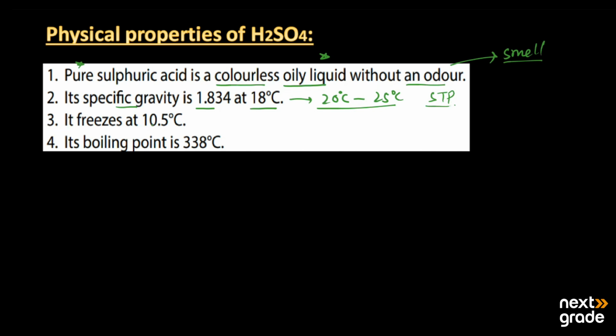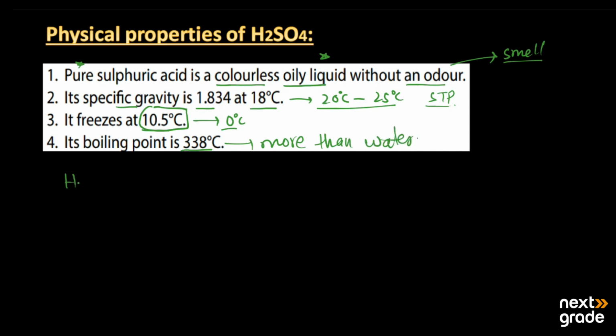Then it freezes at 10.5 degrees Celsius, which is a higher freezing point than that of water, because water freezes at 0 degrees Celsius. The boiling point of sulfuric acid is 338 degrees Celsius, which is higher than water.